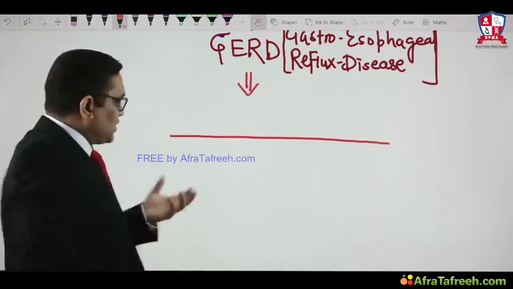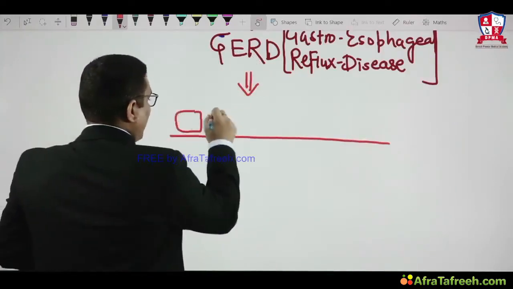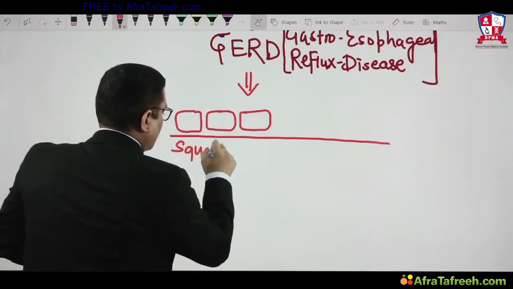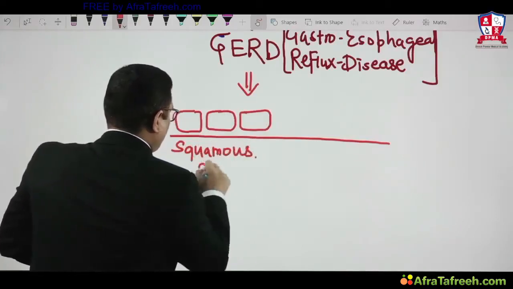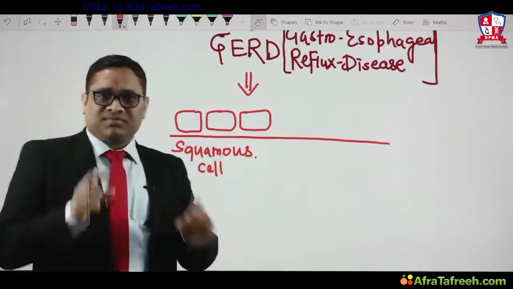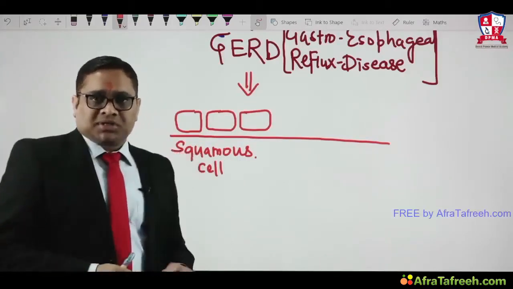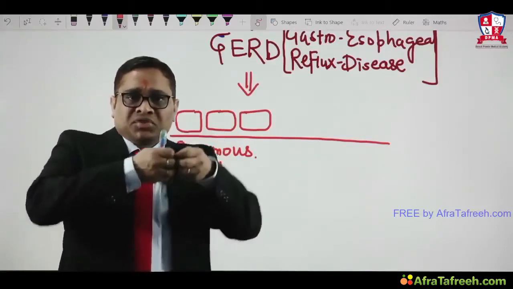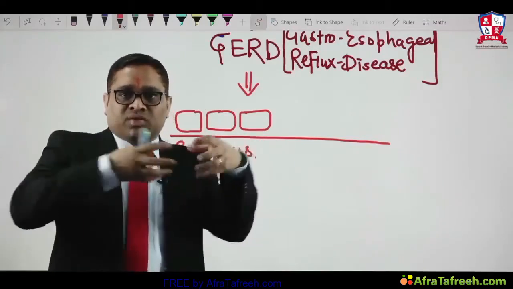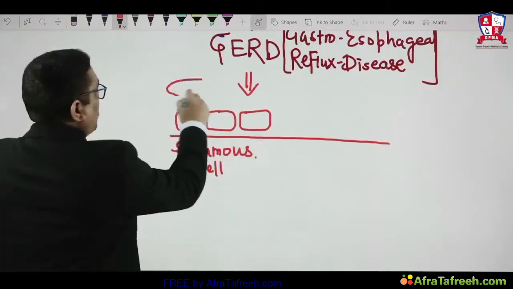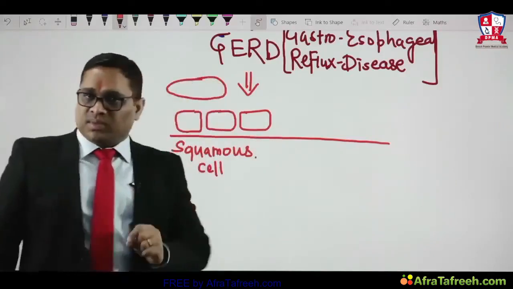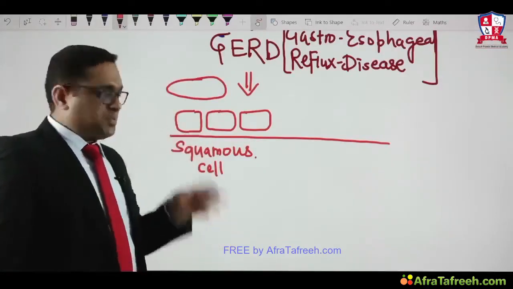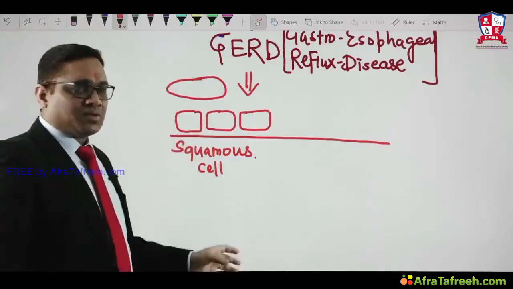In an esophageal biopsy, the normal esophagus will have flat and squarish squamous cells. So all these are squamous cells, flat or squarish. In a biopsy specimen, they may be elongated also, because these are tissue and they are prone to stretch. When this squarish cell is stretched, it may be elongated in your biopsy specimen, right? So keep that in mind. Either they will be squarish or elongated in a biopsy. So this is the normal squamous cell within the esophagus.